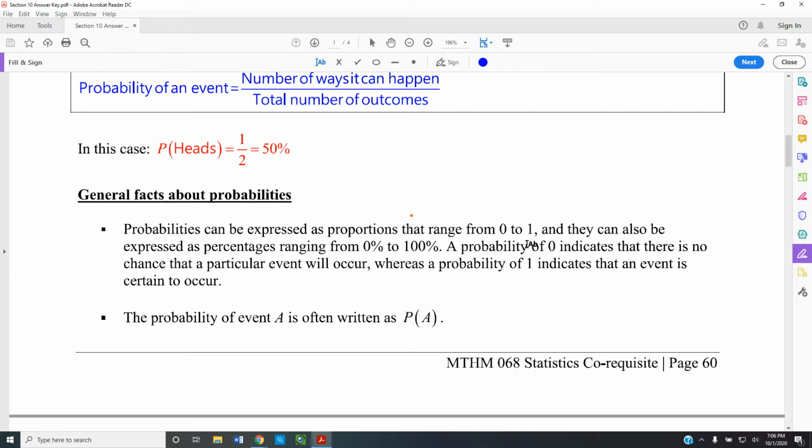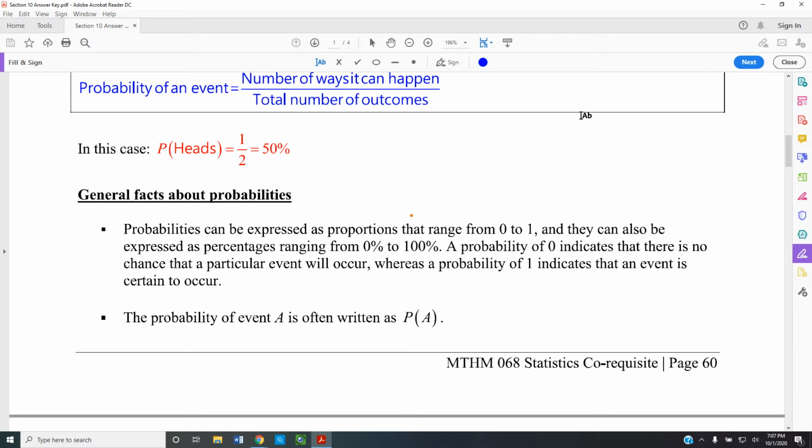General facts about probability, kind of important right here. The general facts of probability are they can be expressed as a proportion that ranges from 0 to 1, like 0.25, 0.27, 0.99, but it can't be 1.4, and it can't be negative anything. They can also be expressed as a percentage from 0 to 100. A probability of 0 indicates there is no chance that this particular event will occur. I will predict that I am going to wear a yellow shirt on the 9th Sunday of the month. It can't happen because there's no 9th Sunday of any month.